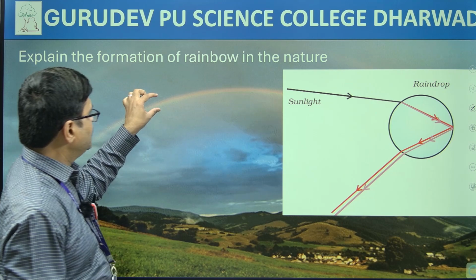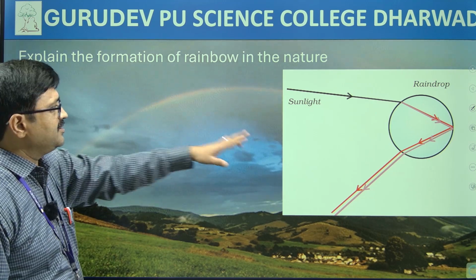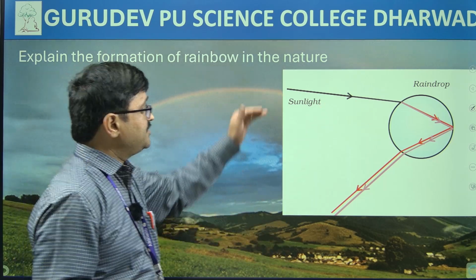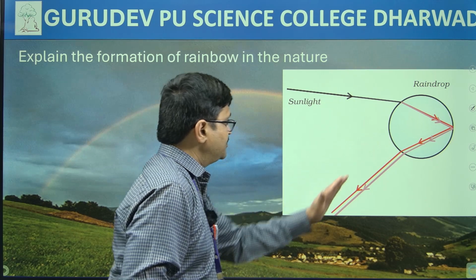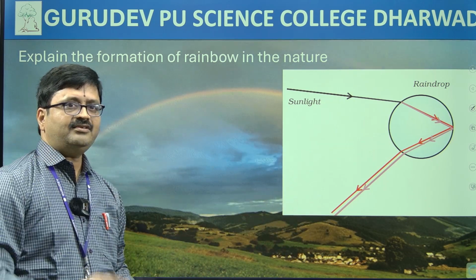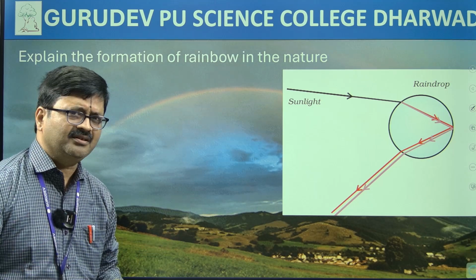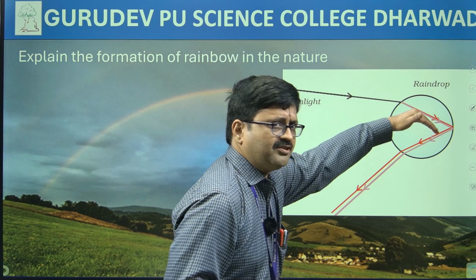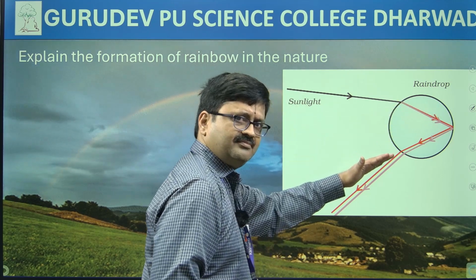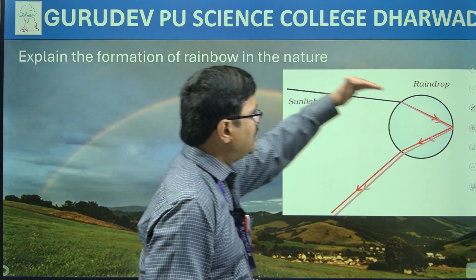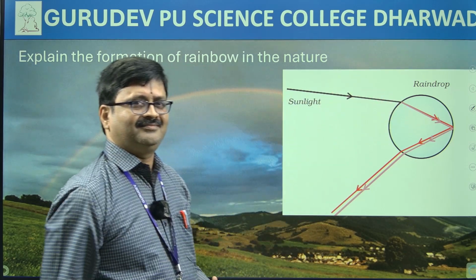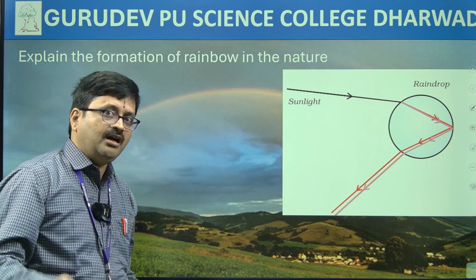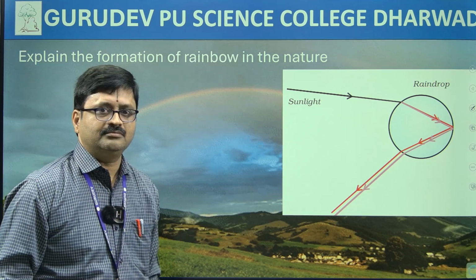You can see here two distinctive colors we can very clearly see in case of a rainbow. So this is how we have. As you can see, refraction, reflection, refraction. This is how a rainbow is formed. Very simple, na? Very simple. Okay. So refraction, reflection, refraction, right? Okay. R, triple R, right? Okay. This is rainbow. Okay. Chalo.